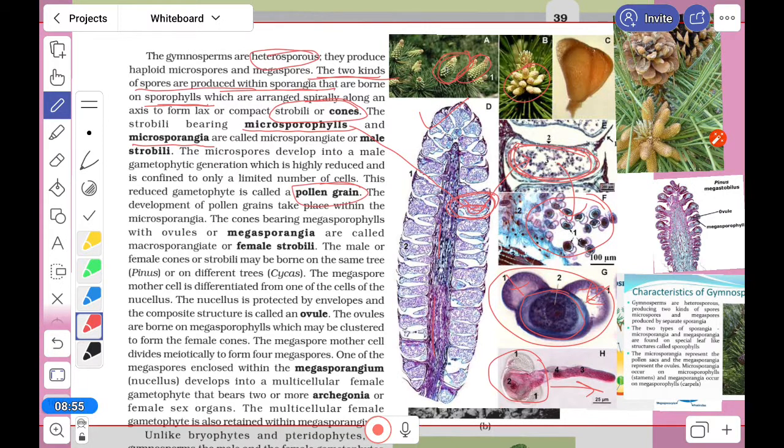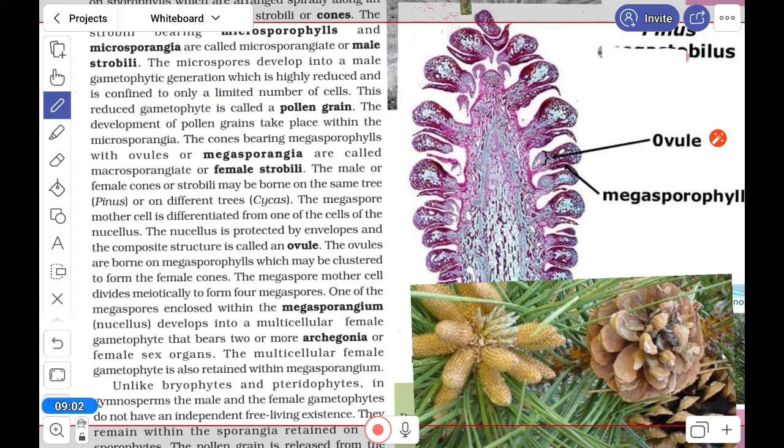Next, the same as this, megasporangia, in the female cone. Now in the female cone, look at here, the female strobili. Out of these, this is the male and this is the female. If we make the cross section like the previous one, here we'll get the megasporophyll. Previously it was microsporophyll.